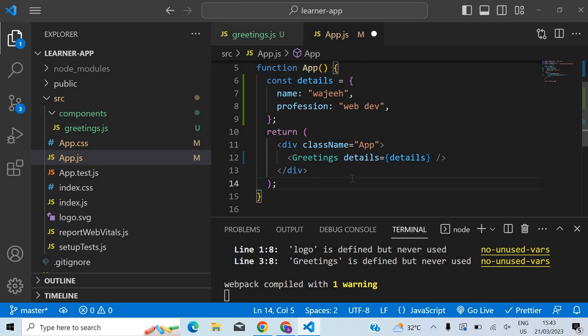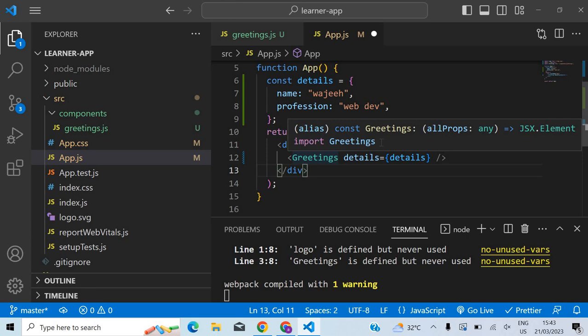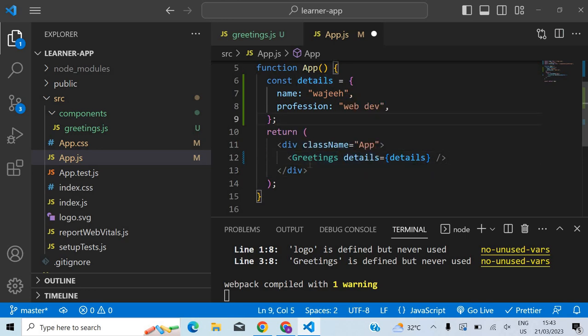Huh? You mean the details? Yes, I have to do something inside the component. That's the second part.